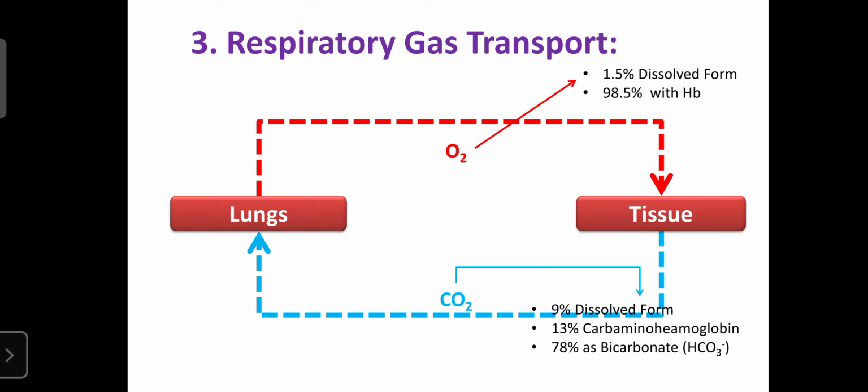Okay, so 98.5% of the oxygen is transported from the lungs to the tissues by combining with hemoglobin, and hemoglobin is part of the RBC. That's why the RBC is the main blood cell involved in the exchange of gases. So you should have a normal number of RBCs and a normal amount of hemoglobin.